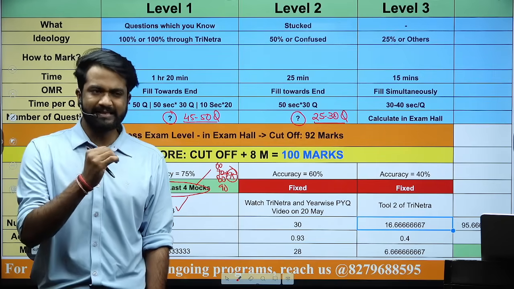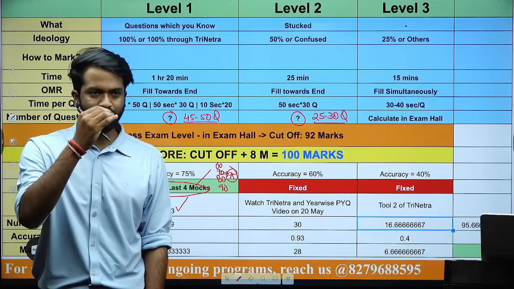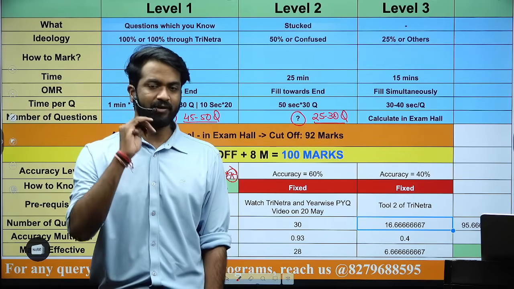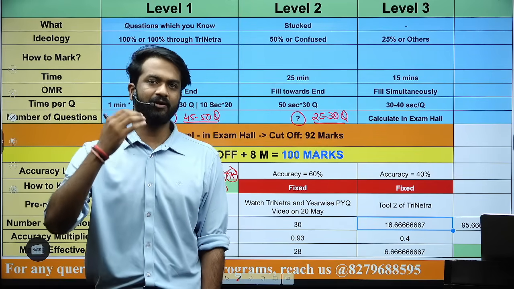ठीक है. इससे कम, if your accuracy is below this in level 1. I'm not saying in the entire paper. Entire paper में the accuracy will be less than 70 or maybe 65.